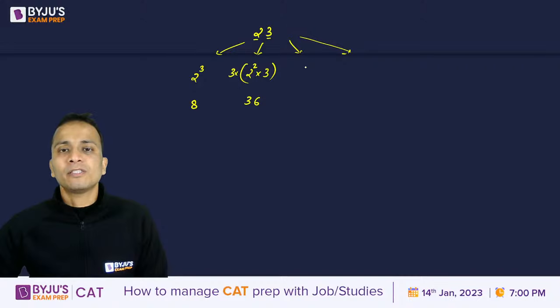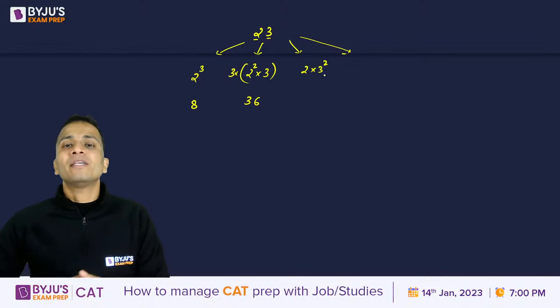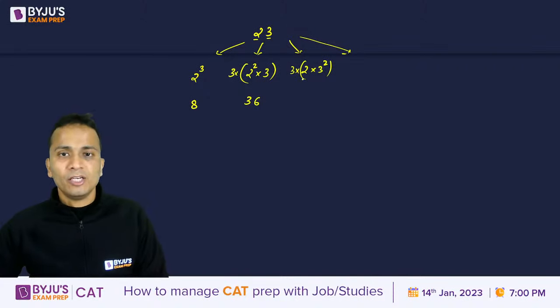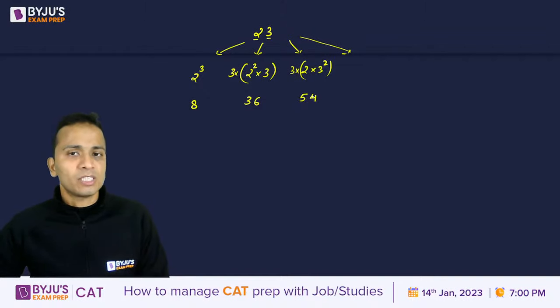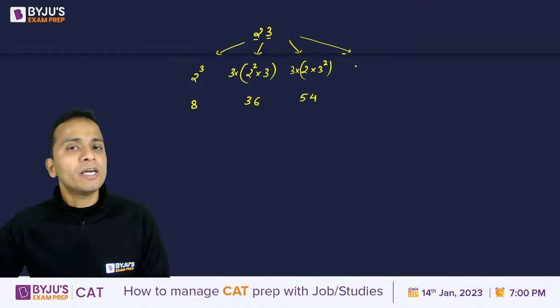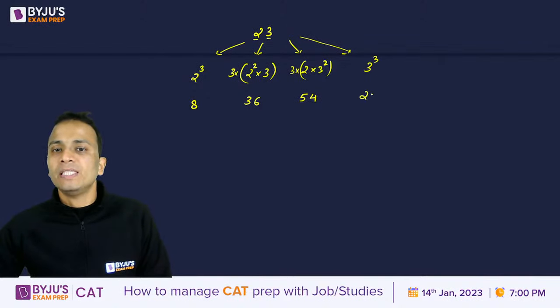Then the next step is 2 into 3 square. So 2, that is the tens digit, multiplied by the square of the unit digit, and multiply this entire result by 3 again. So 2 into 3 square, that is 18. 18 into 3 is 54. The result here is 54. And the rightmost step will be the cube of the units digit. So that is 3 cube, which is 27.